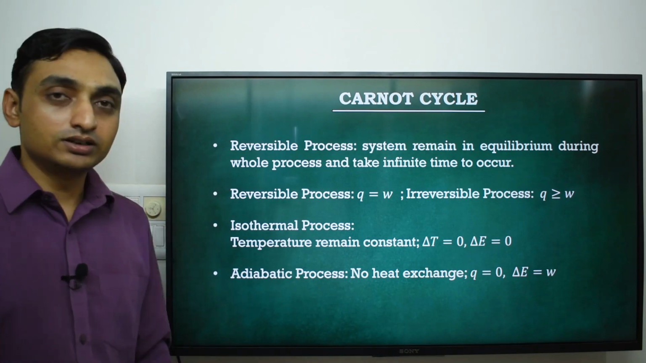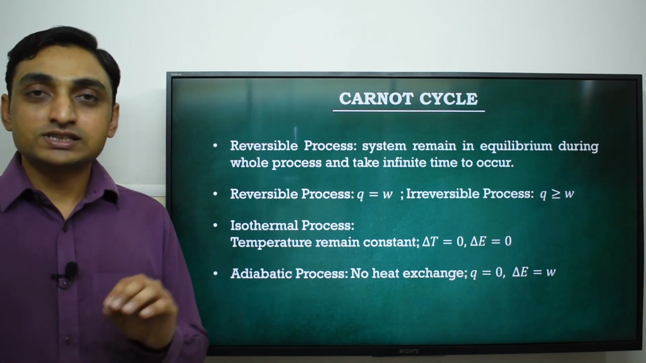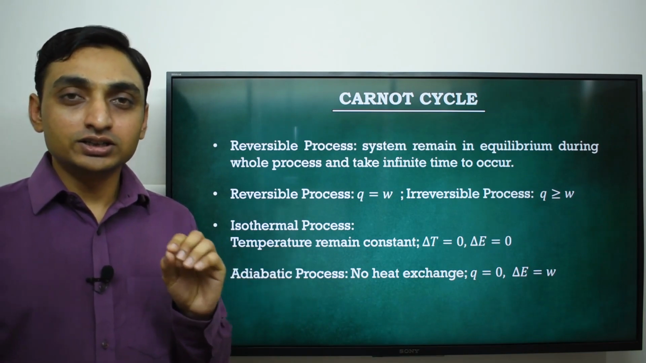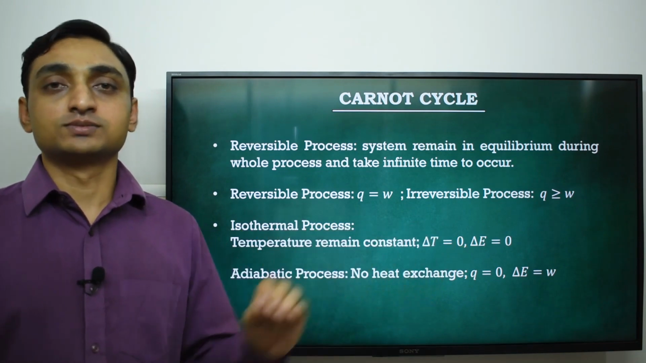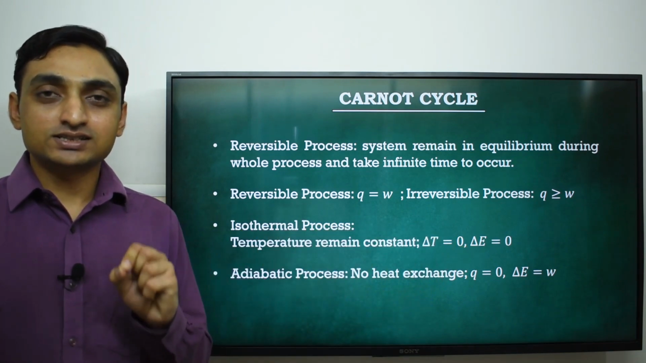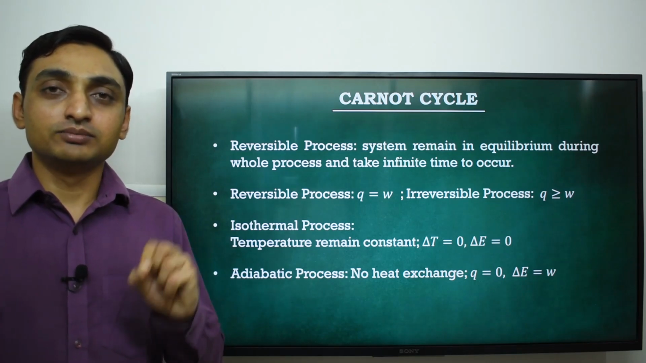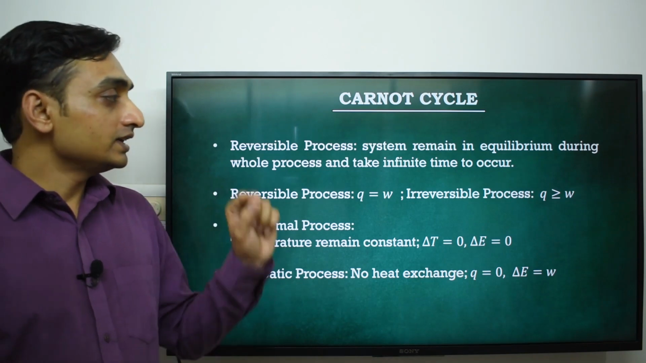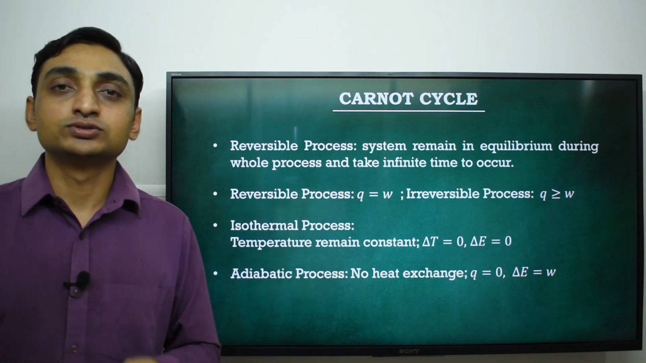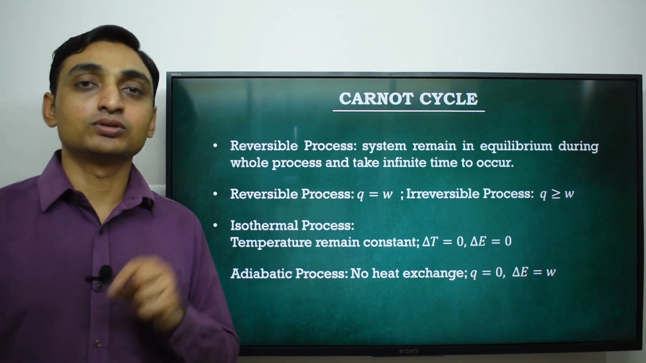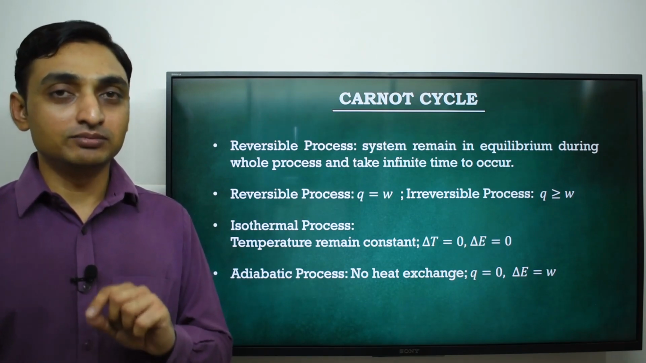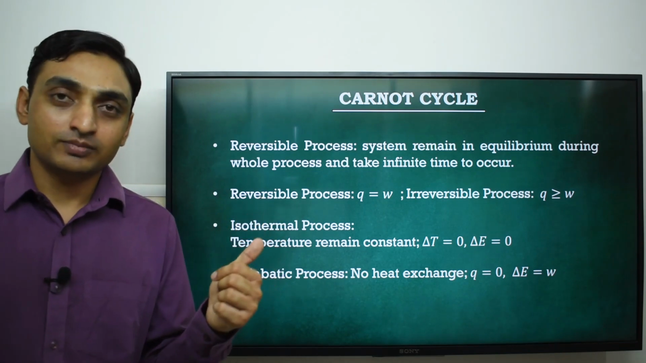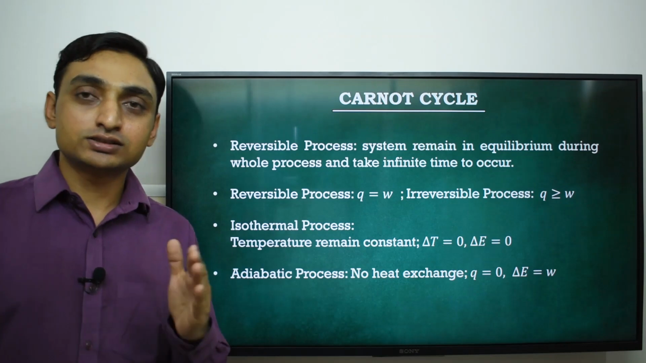The first one is the reversible process. So what is a reversible process? If a process occurs in an infinite number of small steps, and during each step the system remains in equilibrium, then theoretically it takes infinite time to occur, and these processes are purely hypothetical and imaginary. Reversible processes occur at an extremely slow rate.